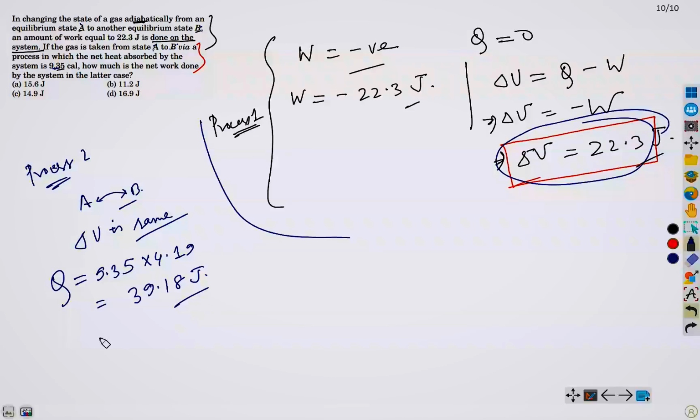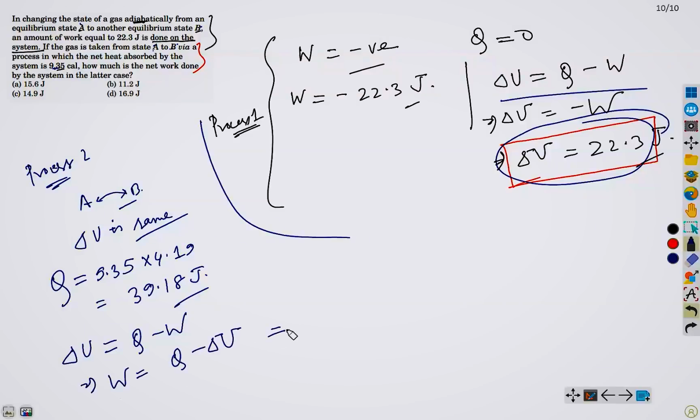And since delta U is the same, we are going to use the same formula: delta U equals Q minus W, which implies W equals Q minus delta U. Pretty simple, isn't it, sir? You just have to remember the formula, that's all. The problem will be finished.